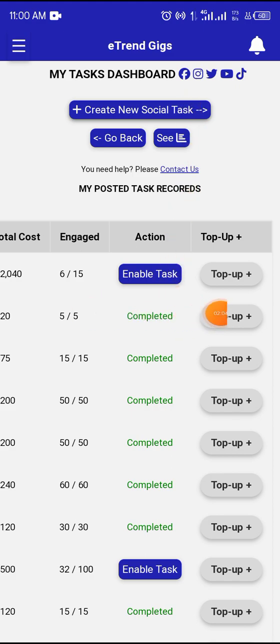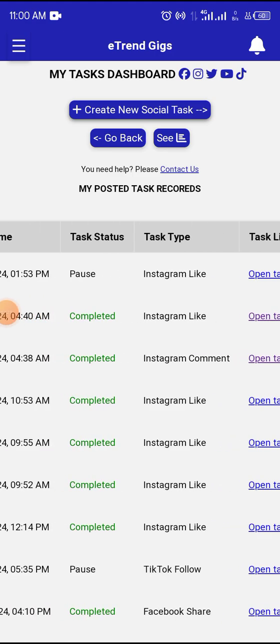But if you top up with this, you make sure that this particular tags will be showing to those that have not already liked this post before. That means your count will keep increasing. So anytime I add like 10 to this, from this completed status, it will change to ongoing. This status is now completed, right? Once I top up more, it will change to ongoing. That means workers that have not already liked this post will continue seeing it and keep increasing your engagement